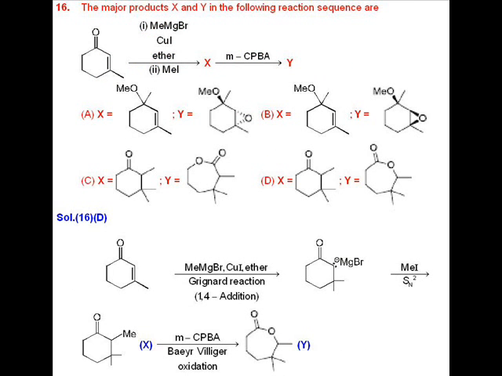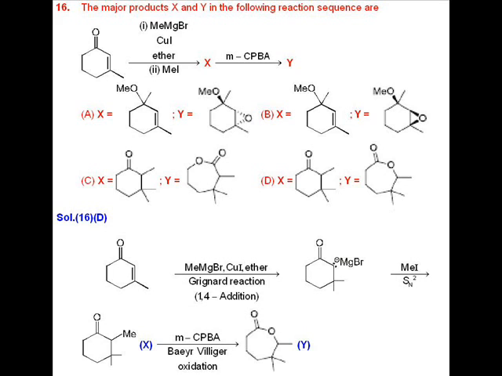In question number 16, the answer is D. In this question, the reactant is subjected to Grignard reaction. So a 1,4 addition reaction takes place in presence of CuI, and it is followed by an SN2 reaction using MeI, methyl iodide.